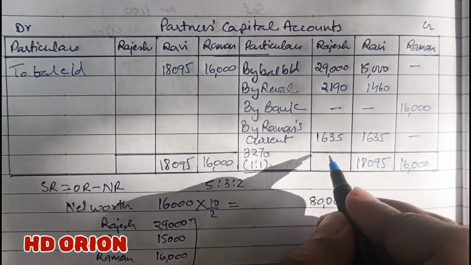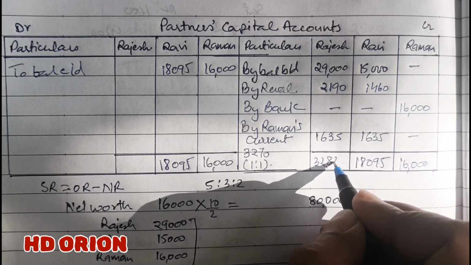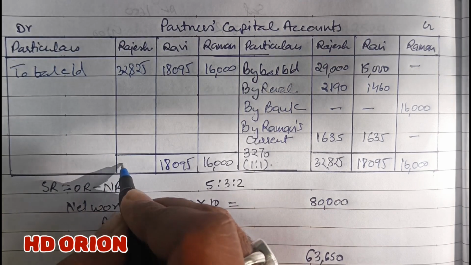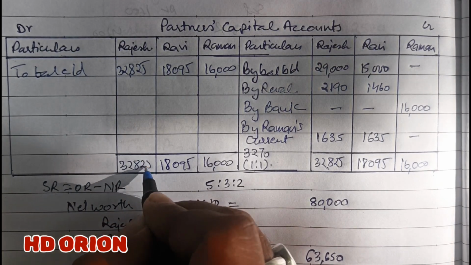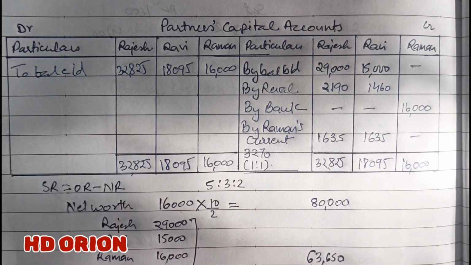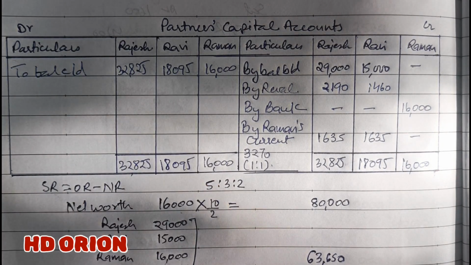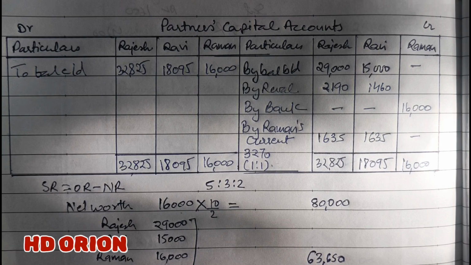And for Rajesh it is 32,825. So these are the closing capital balances of partners, and with these closing balances we have to draft the new balance sheet of the firm.